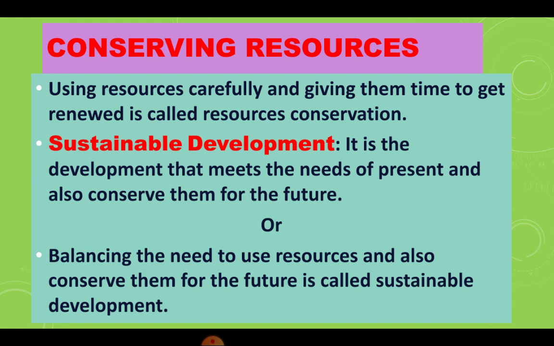Or we can see another definition of sustainable development: balancing the need to use resources and also conserve them for the future is called sustainable development. So no doubt we have to use the resources, but while meeting the needs of the present generation, we have to look to the future also. If we use all the resources at the present time, in the future they may be finished. So while using the resources, we have to look to the future also. By looking to the future, we have to develop the resource; this is called sustainable development.